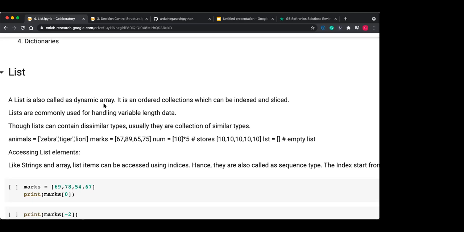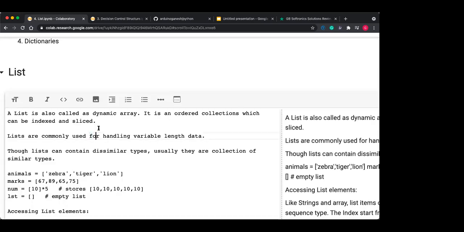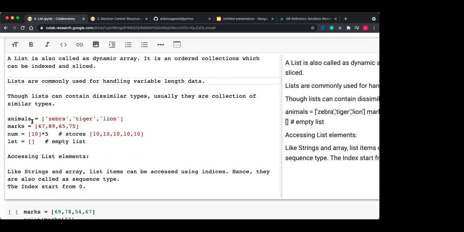Though the list can contain dissimilar or heterogeneous data items, usually they are collections of similar types. There is no meaning in having dissimilar data items, but we can still store them in a list. For example, if you want to create a list of animals, you can see here the example: animals is equal to, and the names of animals we are always storing inside this animals list.